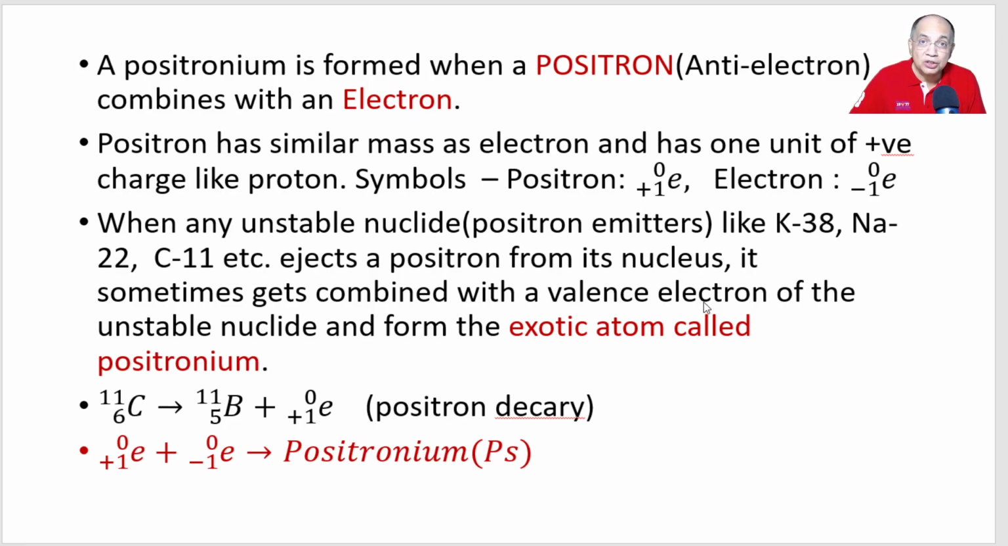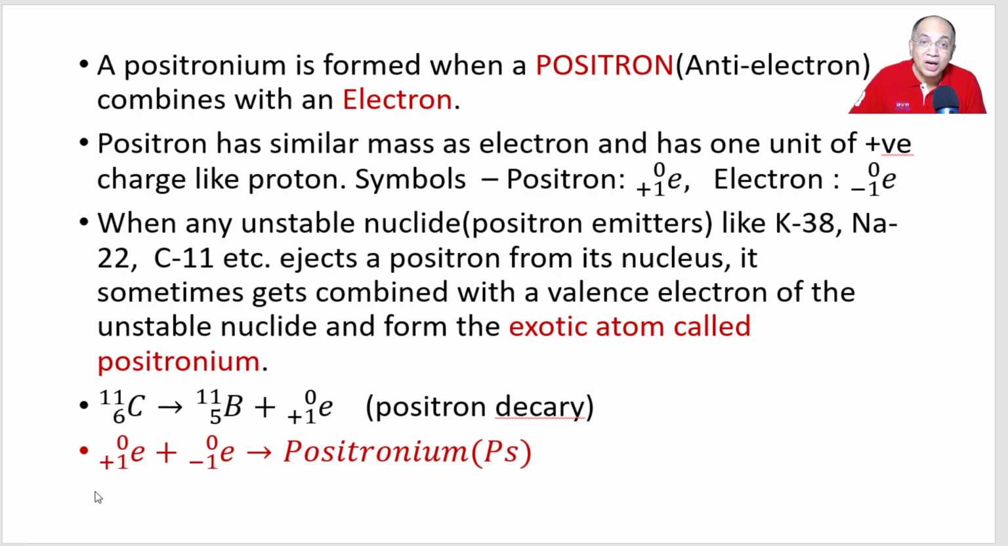So the combination of the positron coming from the nucleus and an electron outside the nucleus, in the valence shell, forms a very funny and exotic particle called positronium, and its symbol is PS. It's just like another element, PS. PS is positronium that contains a positron and an electron.